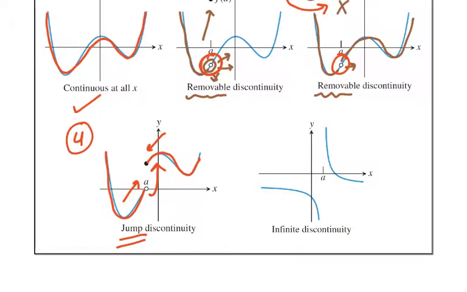The last one is where you have to draw the graph, number 5 here. You draw the graph and you have to pick up your pen, but why? It's kind of like a jump, but what's happening is you're just going off to infinity, and you approach another one from infinity as well. So imagine there being some kind of asymptote perhaps in between. This kind of discontinuity where you pick up your pen again, because you're traveling over a vertical asymptote, is called infinite discontinuity, because you approach infinity from both sides of the asymptote. Okay, so keep those vocabulary words in your brain, because we'll have those on the AP as well.